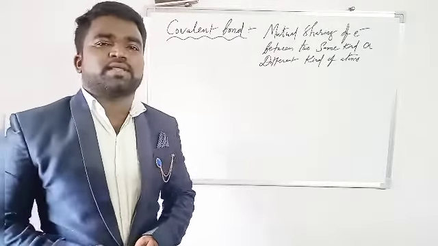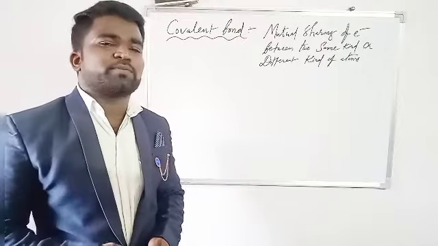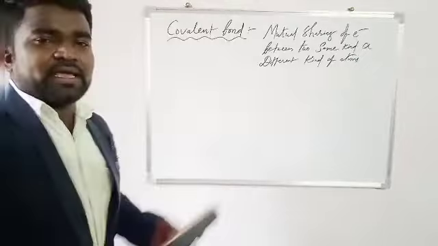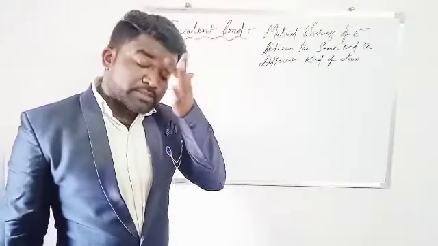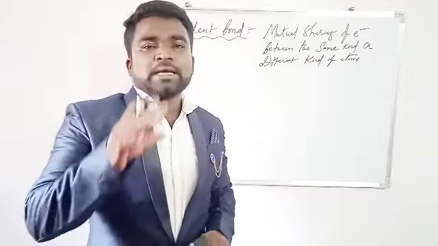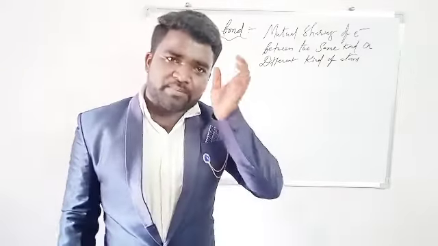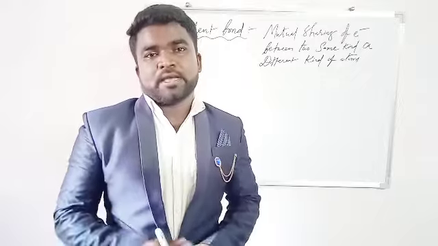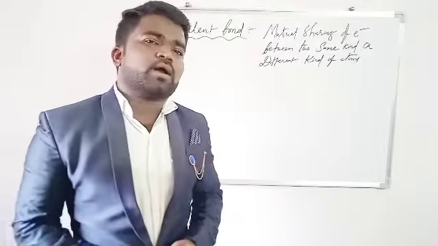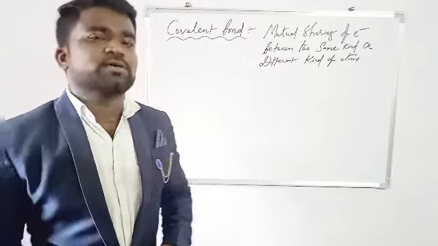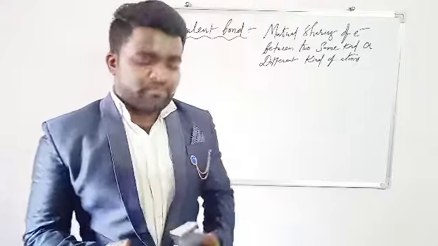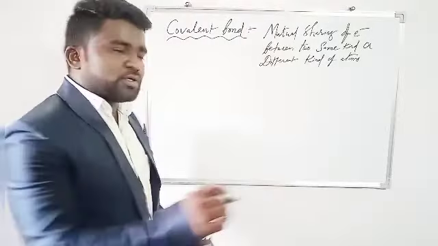Now we will discuss the types of covalent bonds, how many types there are, and examples for each one. This covalent bond is classified into two types. One classification is based upon the number of electrons shared between two atoms, and the second classification is based upon equal or unequal sharing of electrons between two atoms.